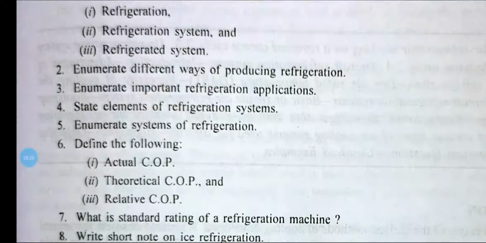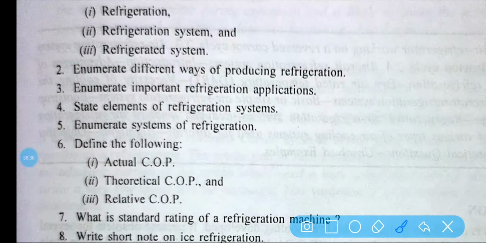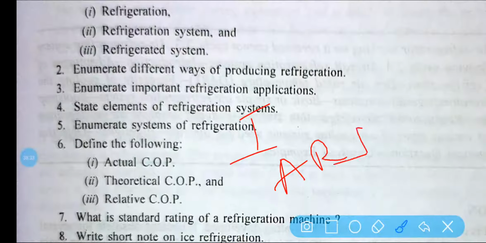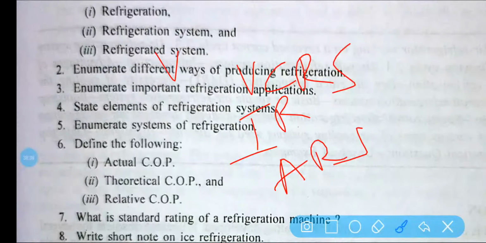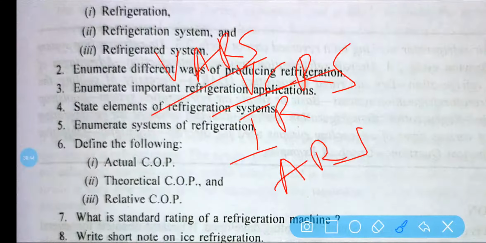Next point: enumerate the systems of refrigeration. Already I have told you: ice refrigeration, air refrigeration system, vapor compression refrigeration system, and vapor absorption refrigeration system. Lithium bromide and aqua ammonia come under the absorption refrigeration system.